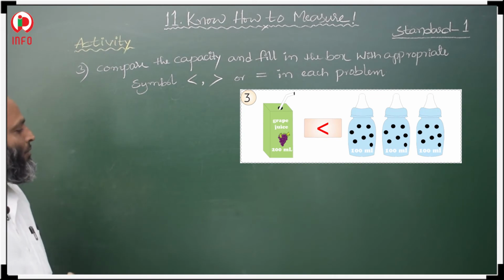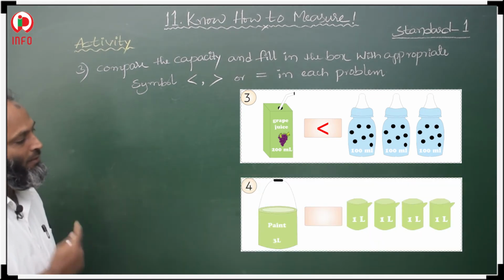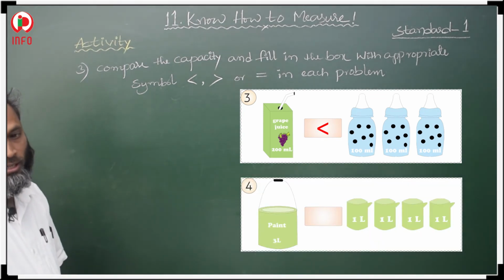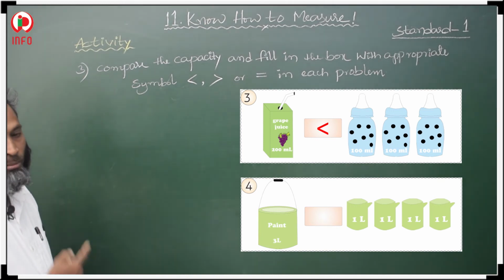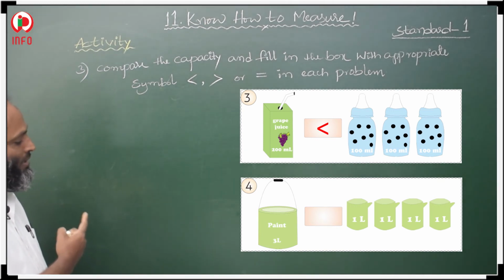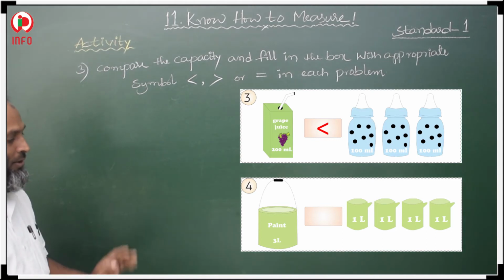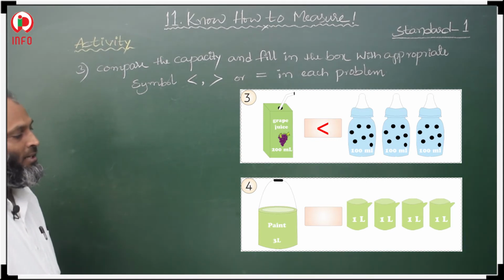See, in the fourth question, paint is given, green paint. In that green paint, how many liters? 3 liters of green paint is there on the left hand side. On the right hand side, how many liters of green paint is there?